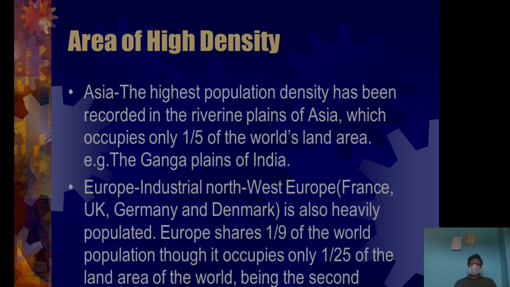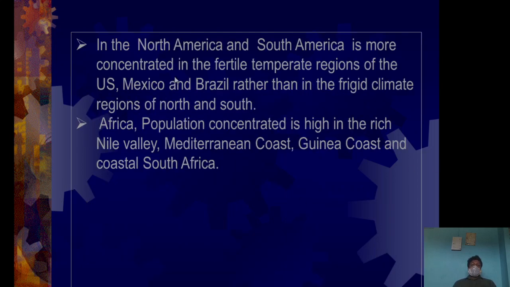So one ninth of the world population is in Europe, which occupies 1/25th of the land area of the world, being the second smallest continent after Australia. What about North America and South America? It is concentrated in fertile lands like Mexico, US, Brazil, with a frigid climate region in the north of South America.